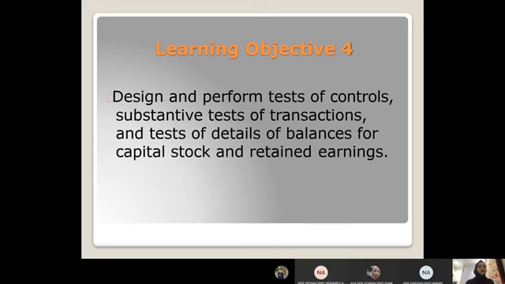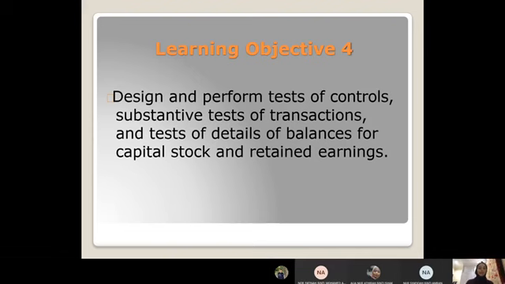Okay, so for learning objective 4, design and perform tests of controls, substantive tests of transactions, and tests of details of balances for capital stock and retained earnings. For audit of capital stock and paid-in capital, auditors have 4 main concerns in auditing capital stock and paid-in capital in excess of par, which is completeness, occurrence, accuracy, presentation and disclosure.